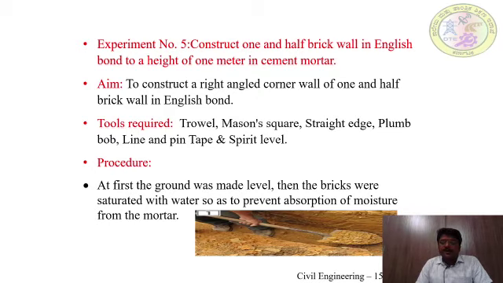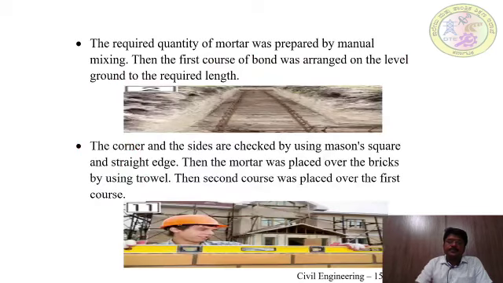At first, the ground was made level, then the bricks were saturated in water to prevent absorption of moisture from the mortar. The required quantity of mortar was prepared by manual mixing. Then the first course of bond was arranged on the level ground to the required length.